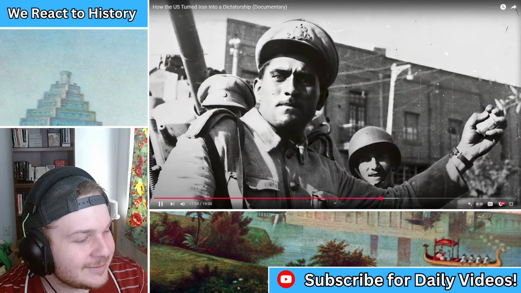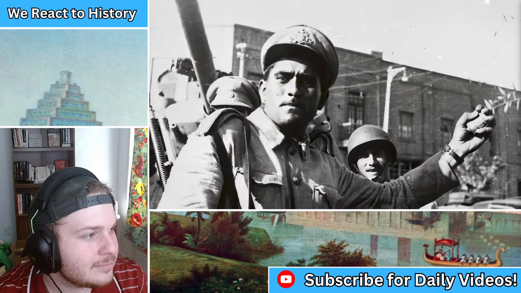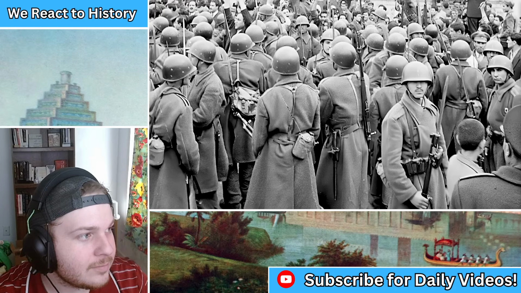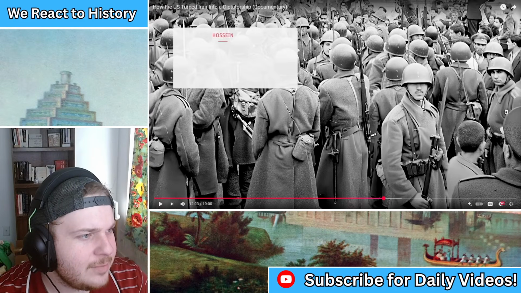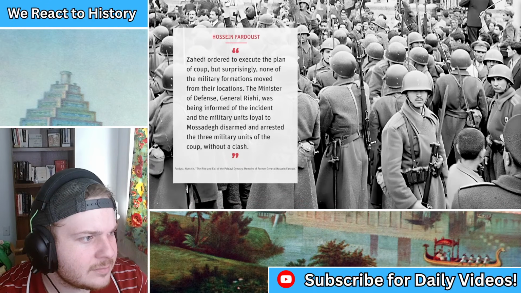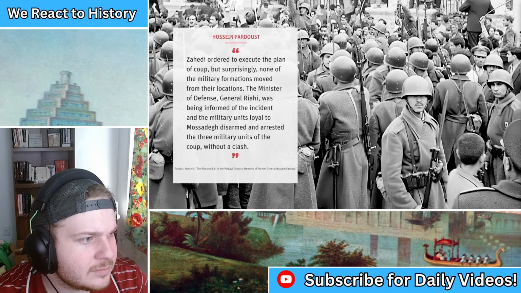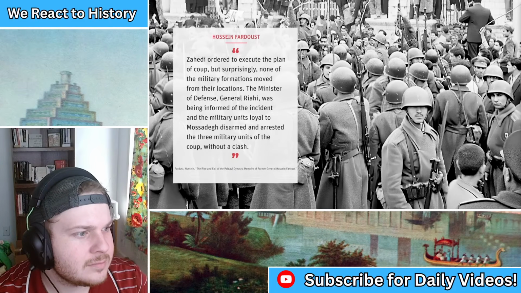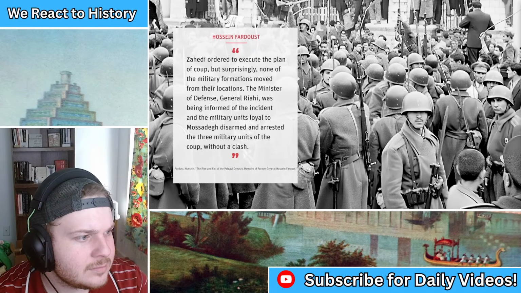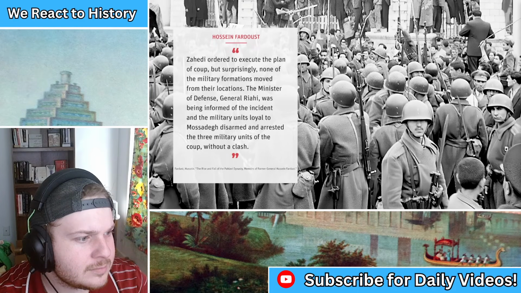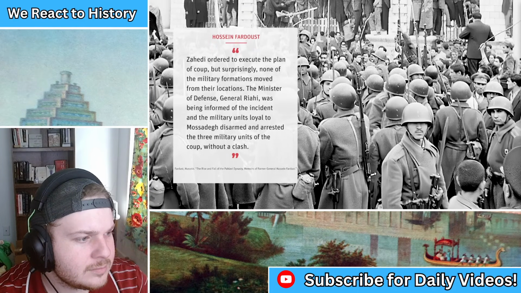Army units are also on the move, some to arrest Mossadegh and others to protect him. General Hussein Fardoust recalls. Is this preempting an Iranian civil war? Zahedi ordered the execution of the plan for the coup, but surprisingly, none of the military formations moved from their locations. The Minister of Defense, General Riahi, was informed of the incident, and the military units loyal to Mossadegh disarmed and arrested the 3 military units of the coup without a clash.